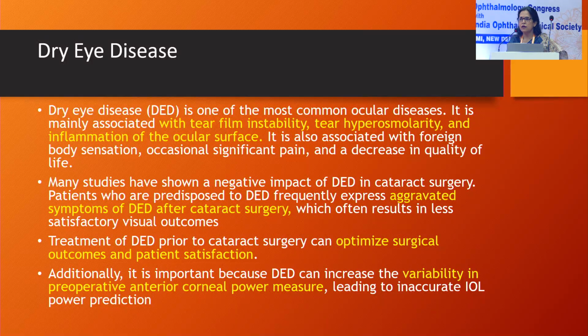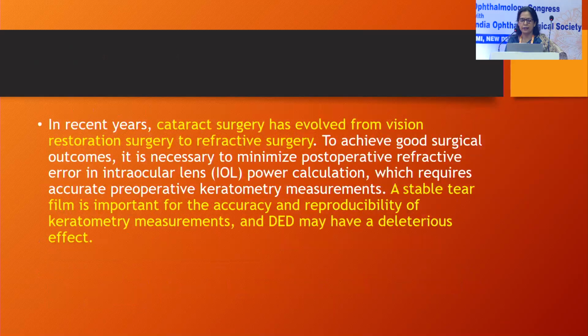Dry eye disease is a very common disease affecting millions of people worldwide, characterized mainly by tear film instability, hyperosmolarity, and inflammation of the ocular surface. Dry eye is important in cataract surgery because it gets aggravated after the surgery, and if you treat the dry eye before the surgery, it optimizes the result. Importantly, the corneal power and IOL measurements also vary if there is dry eye, and that leads to errors.